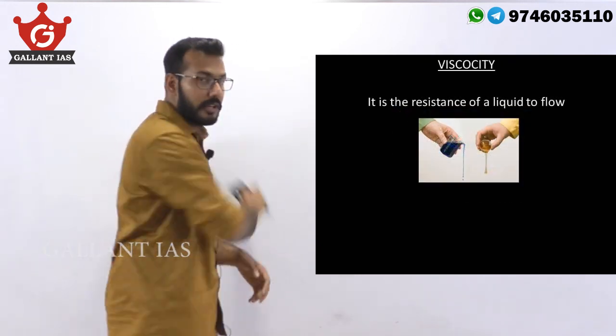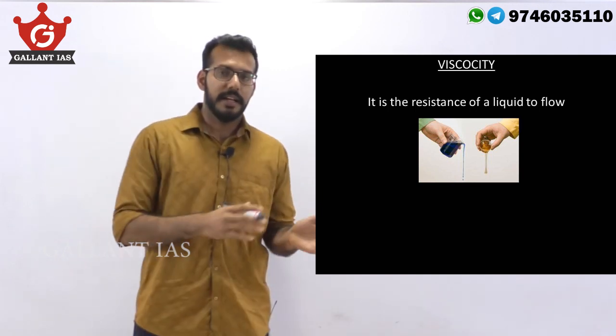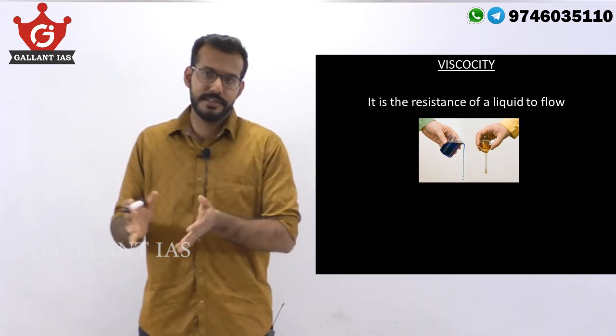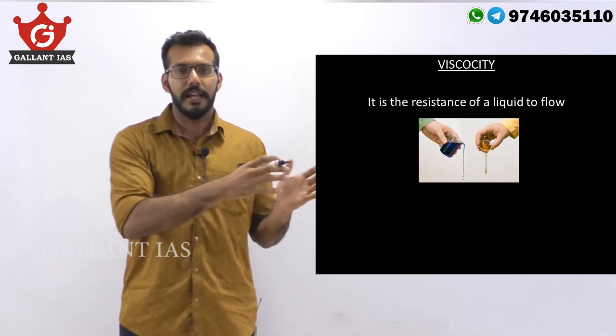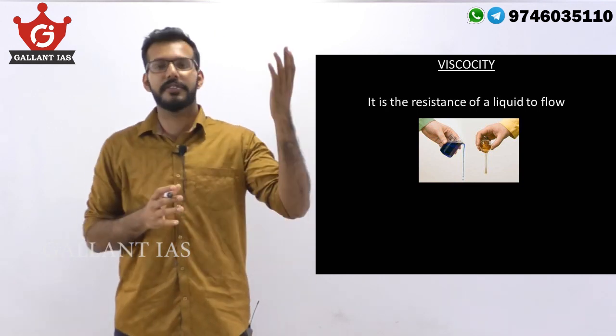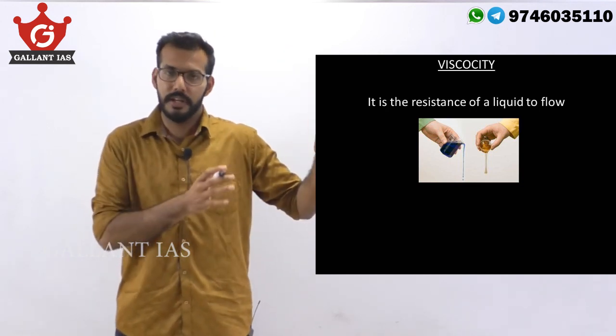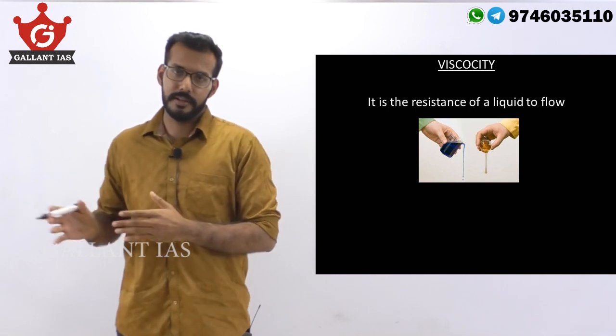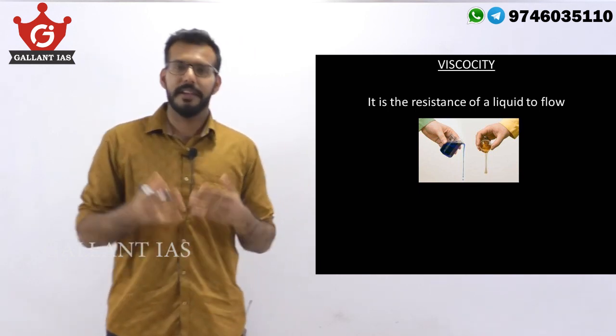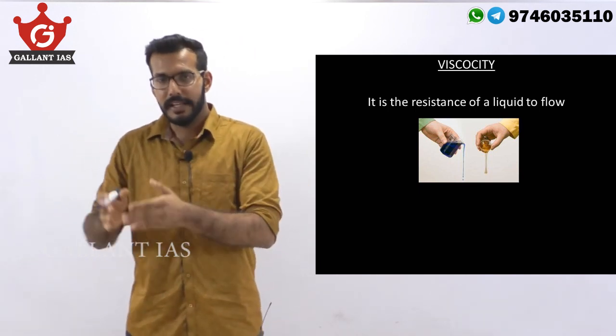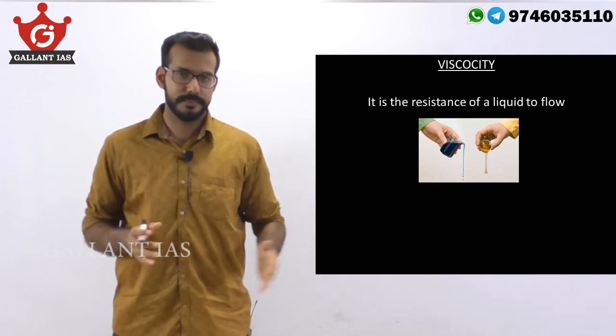The next one is about viscosity. Viscosity is the resistance of a fluid to flow. A fluid with higher viscosity needs a higher force gradient to move from point A to point B. Conversely, when a fluid has less viscosity, it readily flows down the slope.